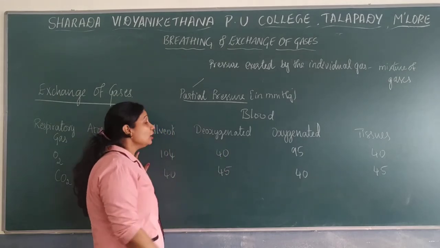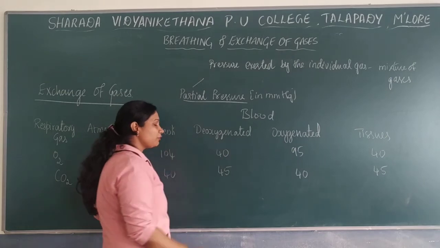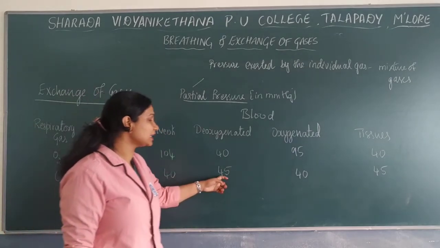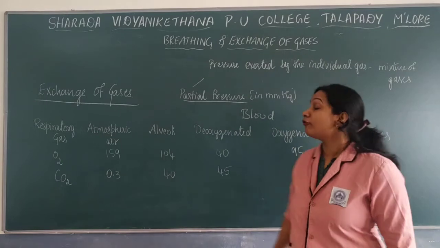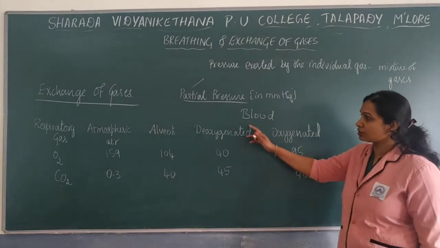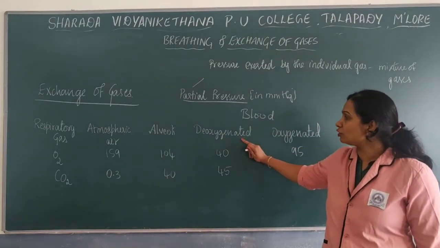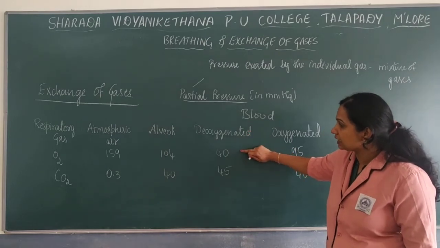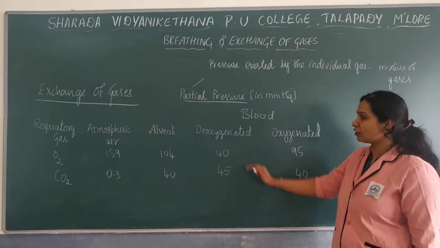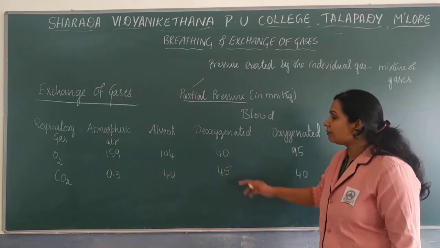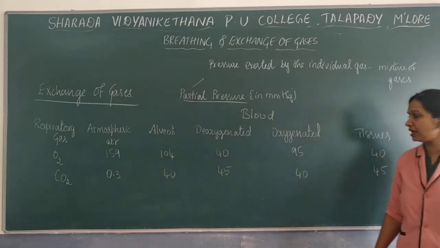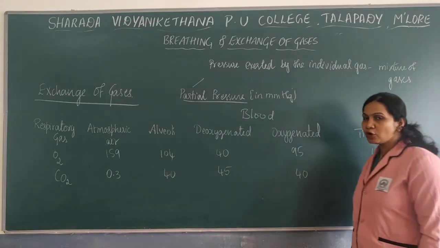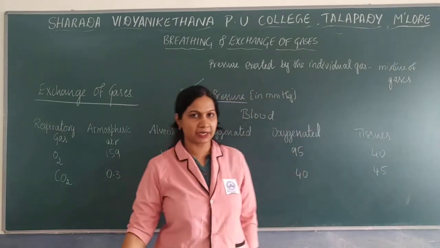That is why the partial pressure of oxygen will be 40 mmHg and the carbon dioxide will be 45 mmHg. Next, moving on to the oxygenated blood.